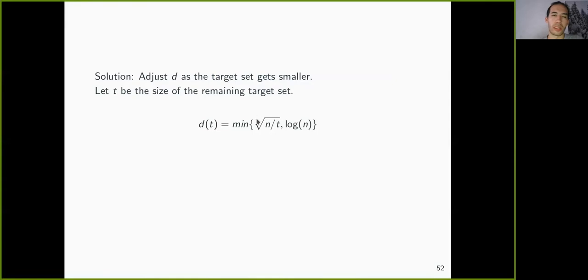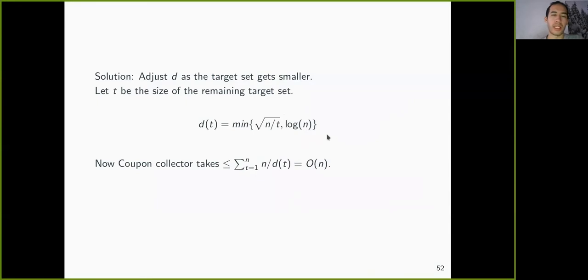So we only expose constantly many neighbors of every vertex. But as T becomes smaller, so as the target set becomes smaller, this will become log n in the end. Namely, as soon as T is n over log squared n.